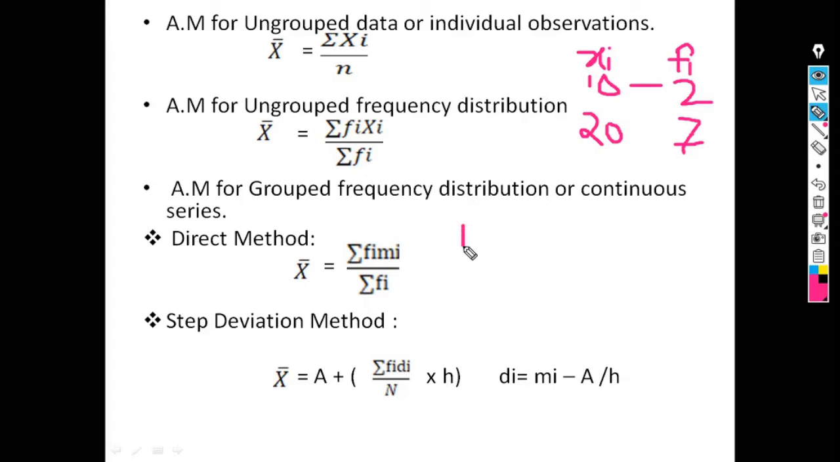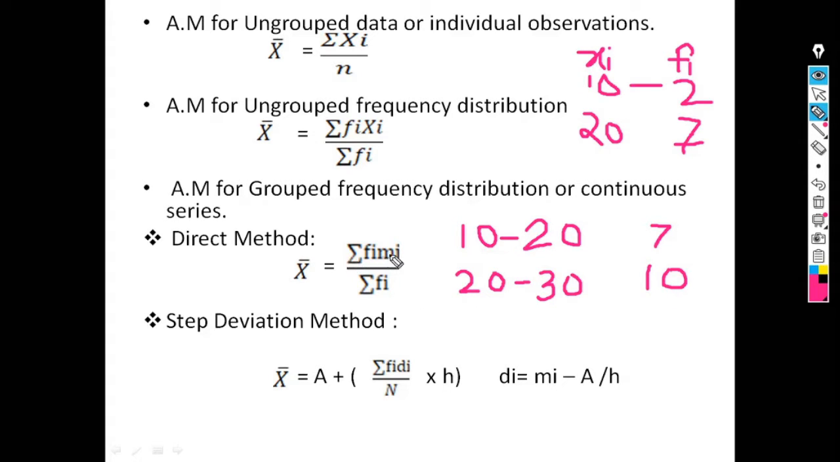Then arithmetic mean for group frequency distribution. Group frequency distribution means class intervals along with frequency. Suppose the first class interval is 10 to 20, and suppose its frequency is 7. The next class interval is 20 to 30, and suppose its frequency is 10.